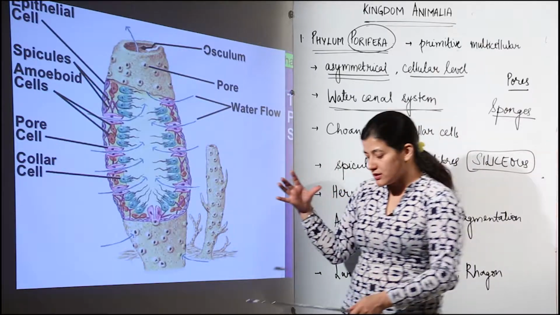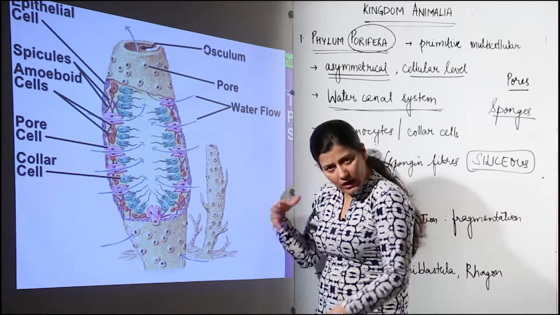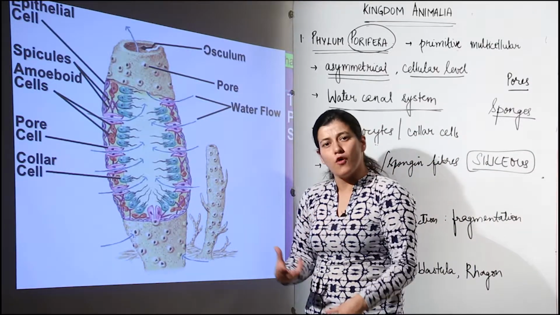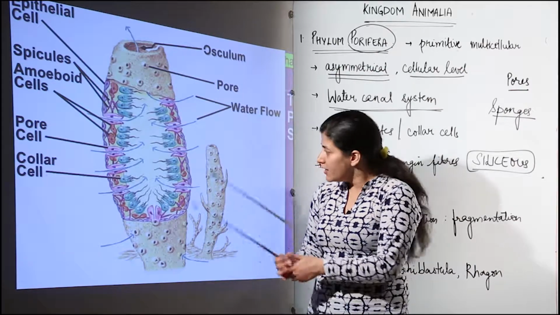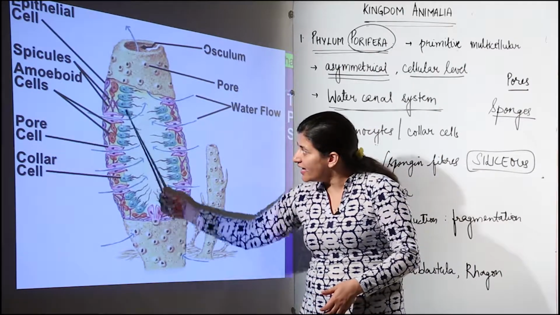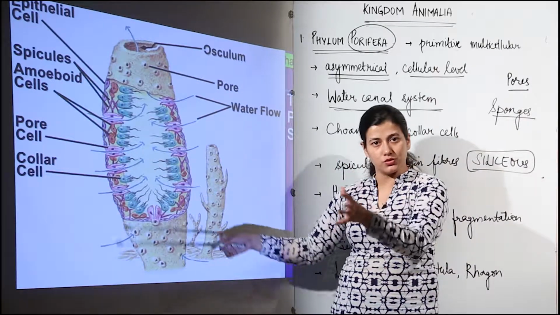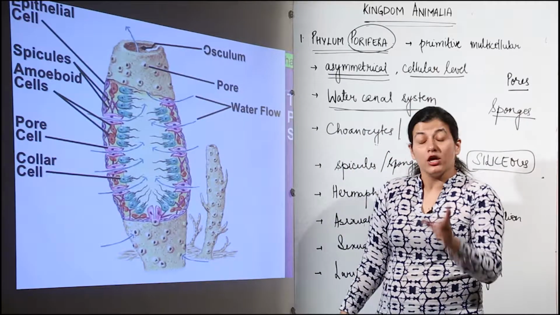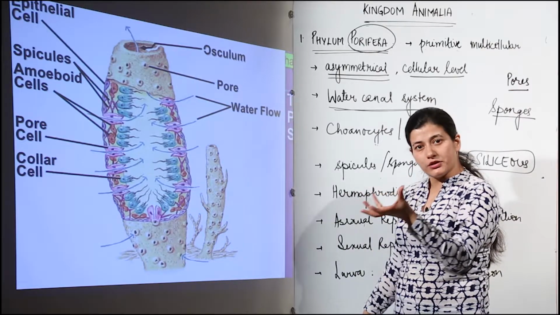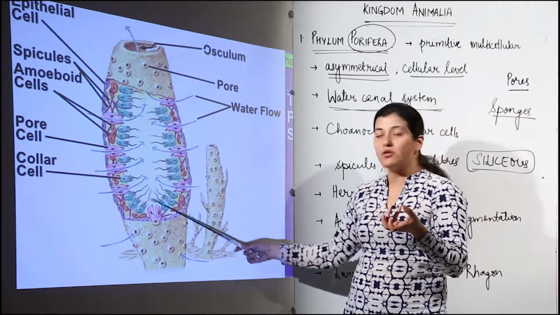Now, when this is thrown out, the other activities are to be performed by the organism, by the cells which line this spongocoel. Now what you see over here is that collar cells, as I told you, they are responsible for moving. Not just moving, they also take up whatever is required from the water current.